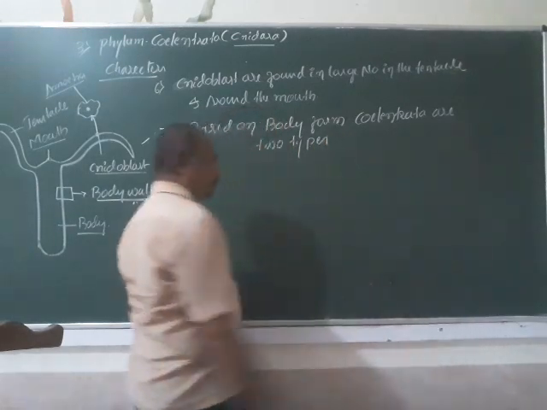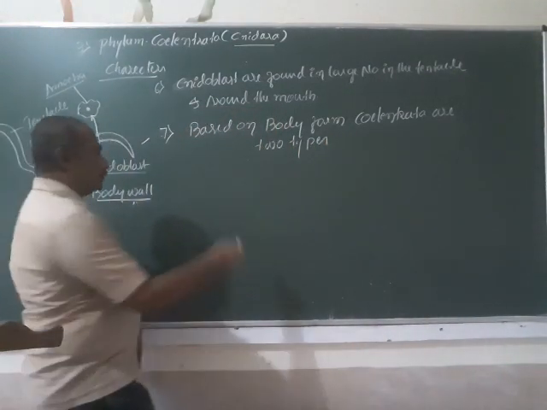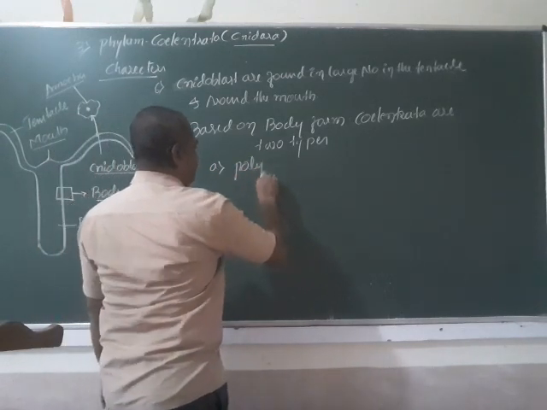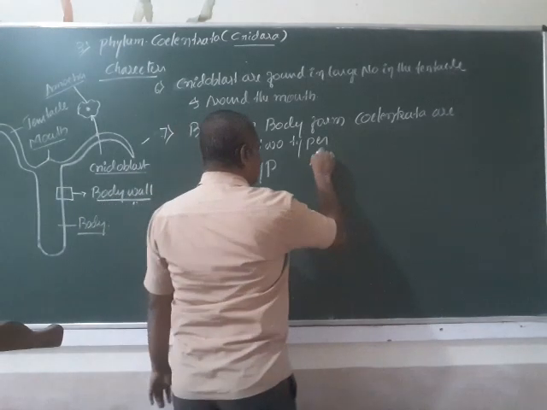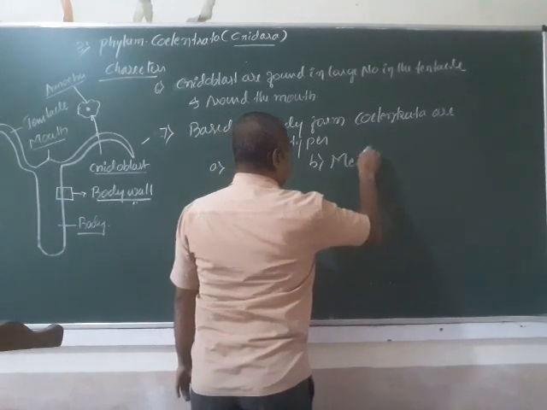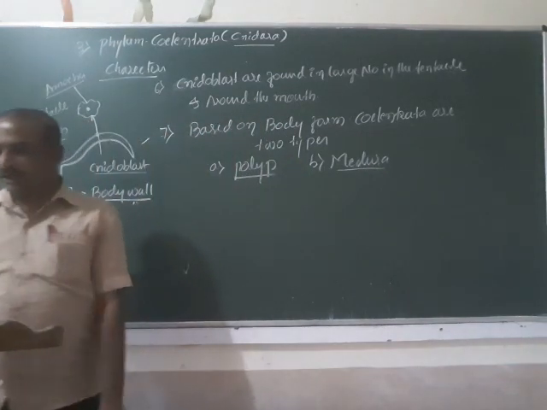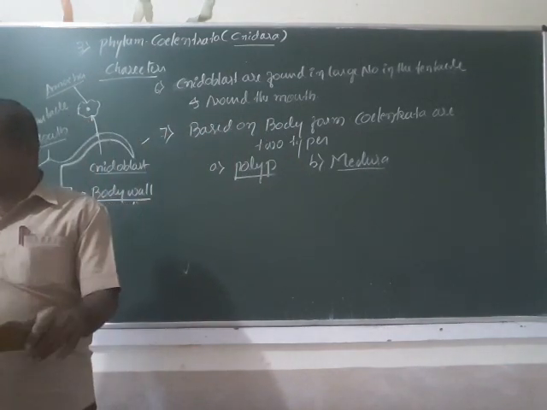The first one is called polyp, and the second one is called medusa. So these are the two forms of Coelenterata.